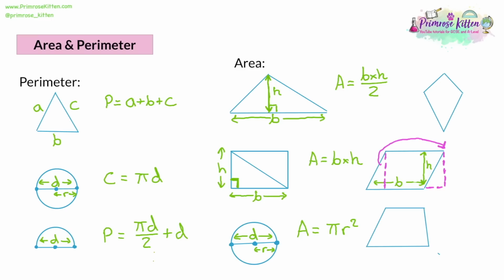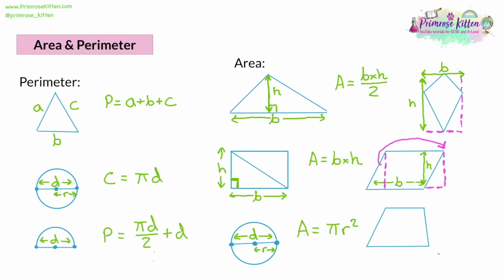Kites look a bit trickier, but if you think of a base and a height, you could refer to them as being the absolute maximum width the shape could possibly take and the absolute maximum possible height that the shape could take. So you could define bases and heights like this. Now, if we did that, we would get a full rectangle. We wouldn't get the kite.